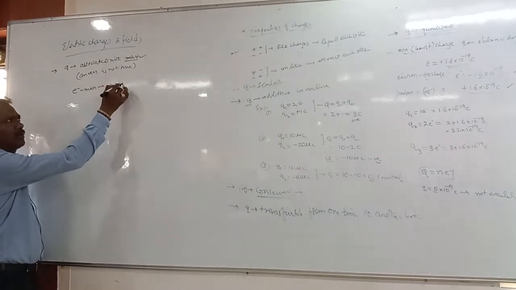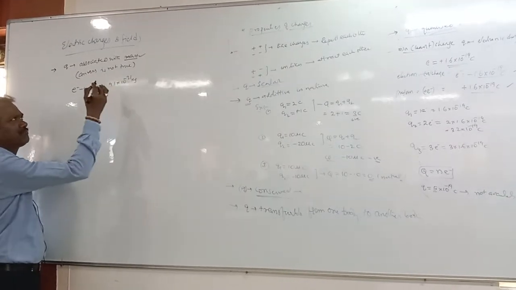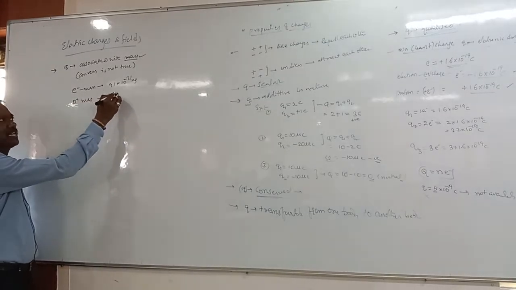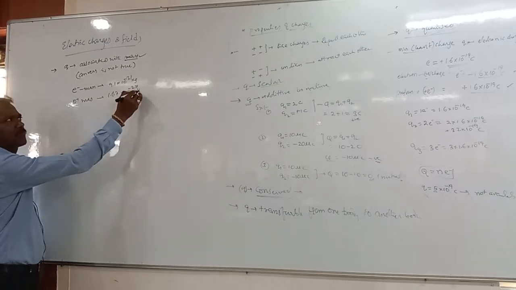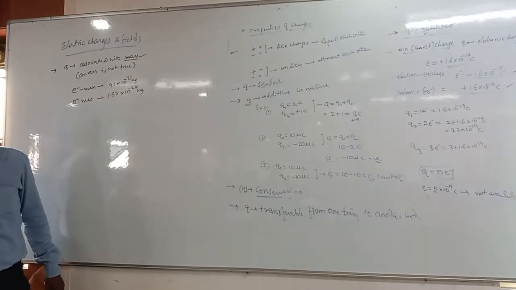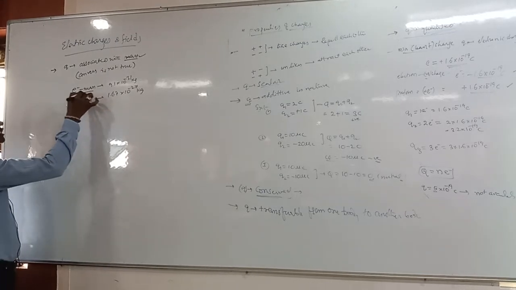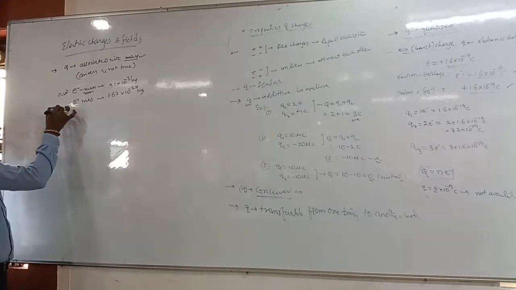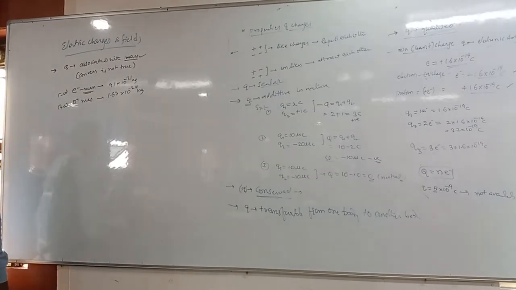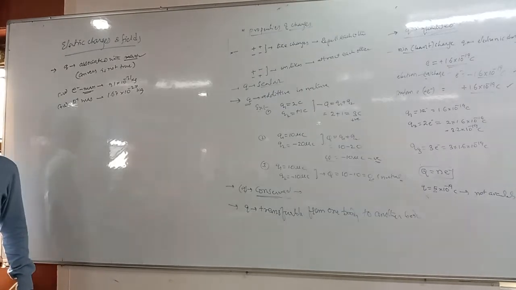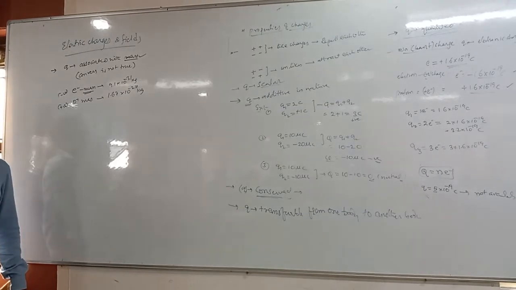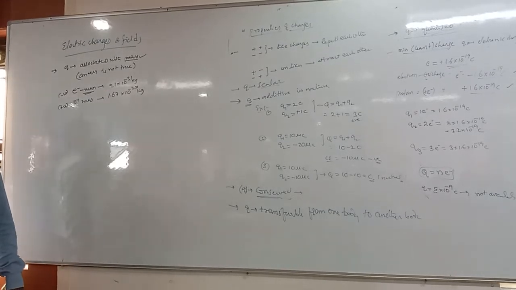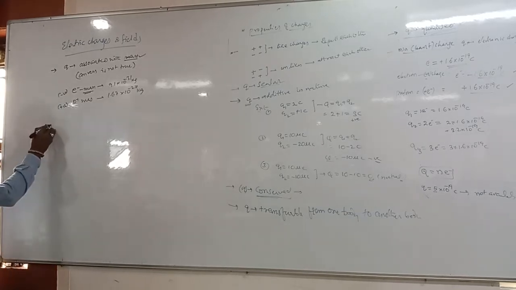9.1 into 10 to the power of minus 31 kg, as well as proton mass we know that 1.67 into 10 to the power of minus 27 kg, right? This mass has a negative charge, and that has a positive charge. We are saying that mass which is carrying a charge, that charge is associated with mass. Okay, but the reverse is not true. Okay, next,